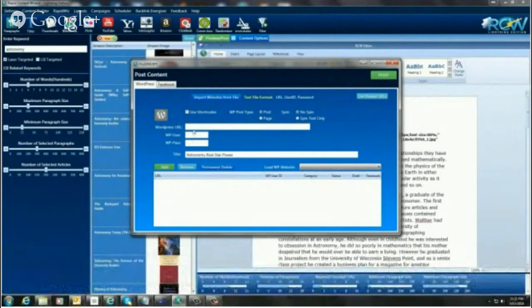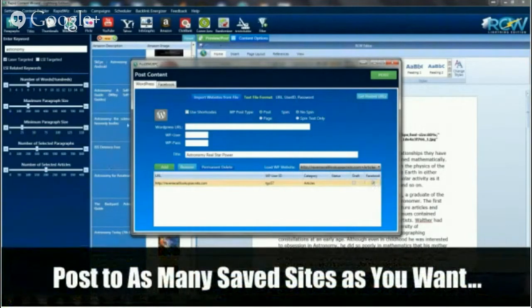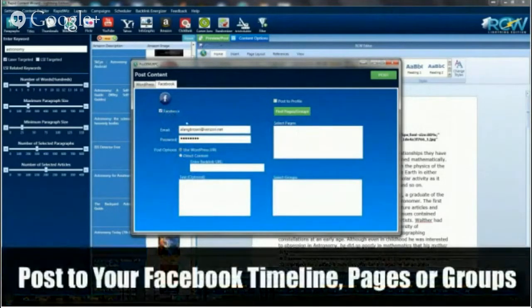So you can either enter the website that you want to post to right here and click add, and it will add it to this drop-down list. I already have some that are in here, so I'm just going to select one, and it already has it, and it's saved for me, and I'm going to post this. This is also going to be posted on Facebook, so I'm going to check that box. Then I'm going to come over here and click this little Facebook, because I want it to go to Facebook. And you have three options here with Facebook.